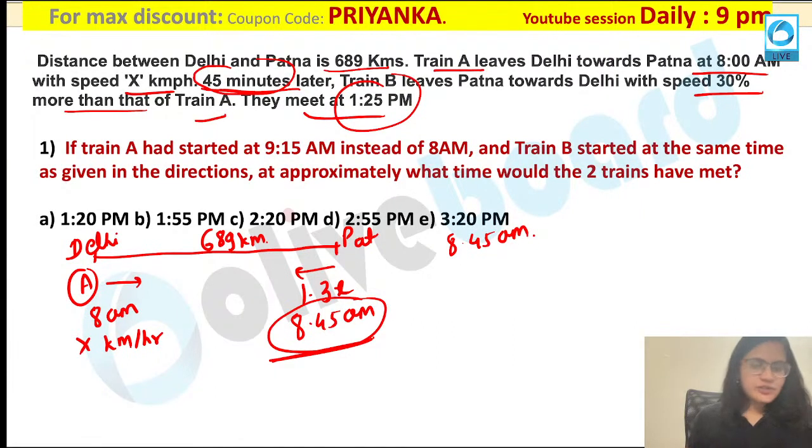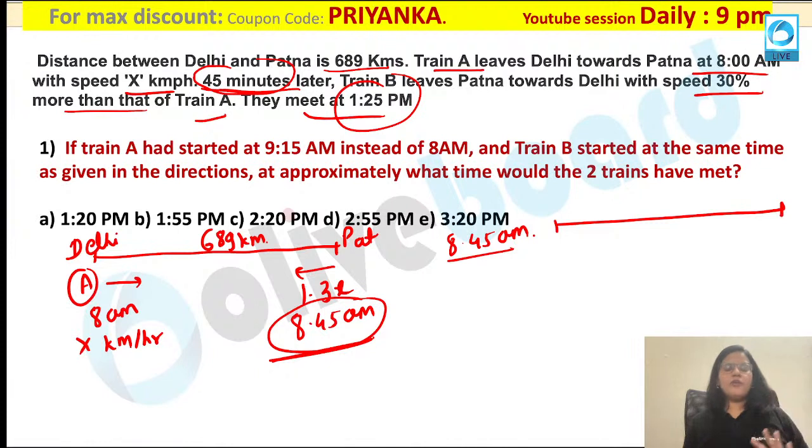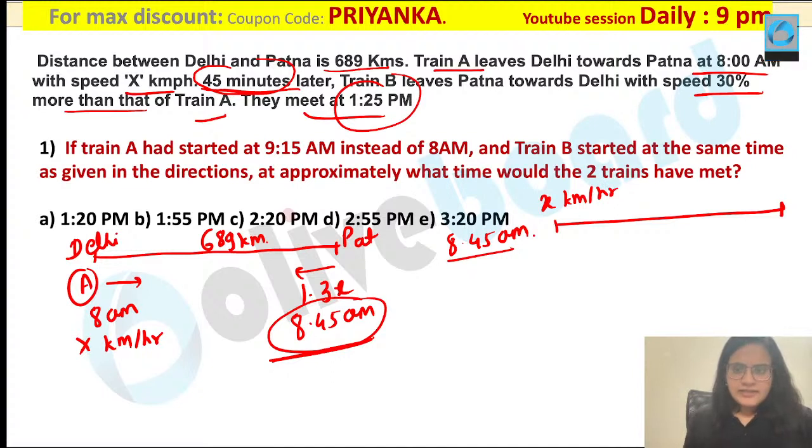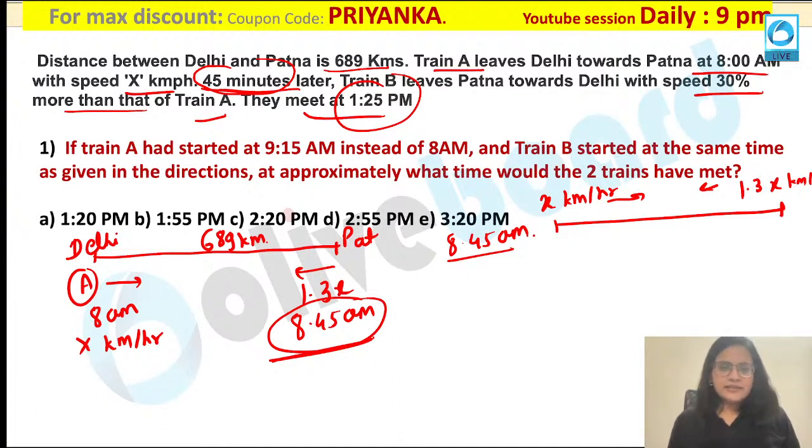Are you getting my point? So this is the later time. I have to take the diagram at 8:45. Now all of you please pay attention. What would be the diagram now? Now this x kilometer per hour value would be same. Similarly, this is 1.3x kilometer per hour. This value would also be same. Can anybody tell me what would be the distance now? Can anybody tell me what would be the distance between them at this instance over here? If you are calculating the distance, what would be the value over here? Can anybody tell me? Yes.